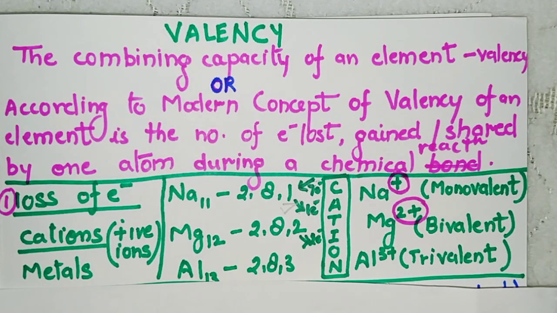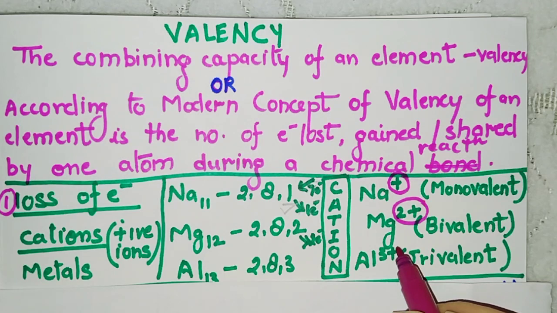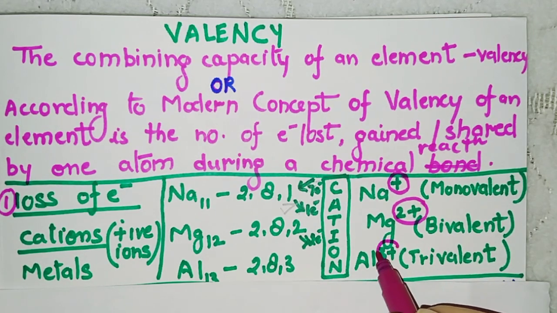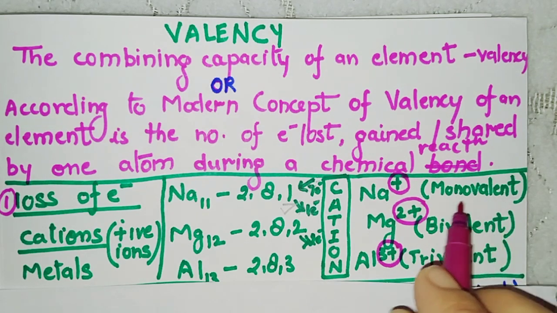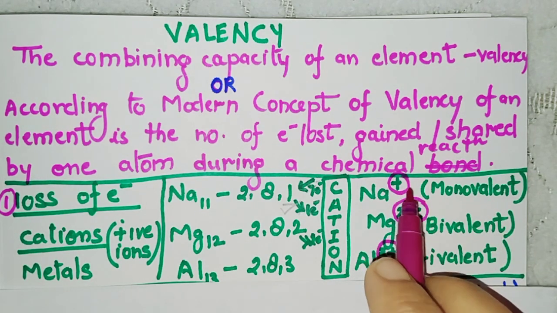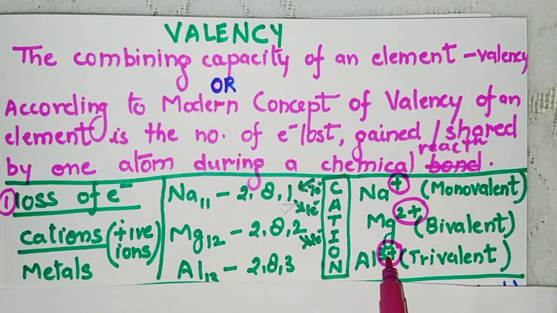If you are asked in any exam for valency, please, along with the number of electrons lost or gained, also add the sign, because the same number of electrons can be gained or can be lost. For aluminum the valency is 3 plus. According to the number of electrons lost or gained, they are called monovalent when having plus 1 charge, meaning 1 only, bivalent when having 2, and trivalent when having 3.